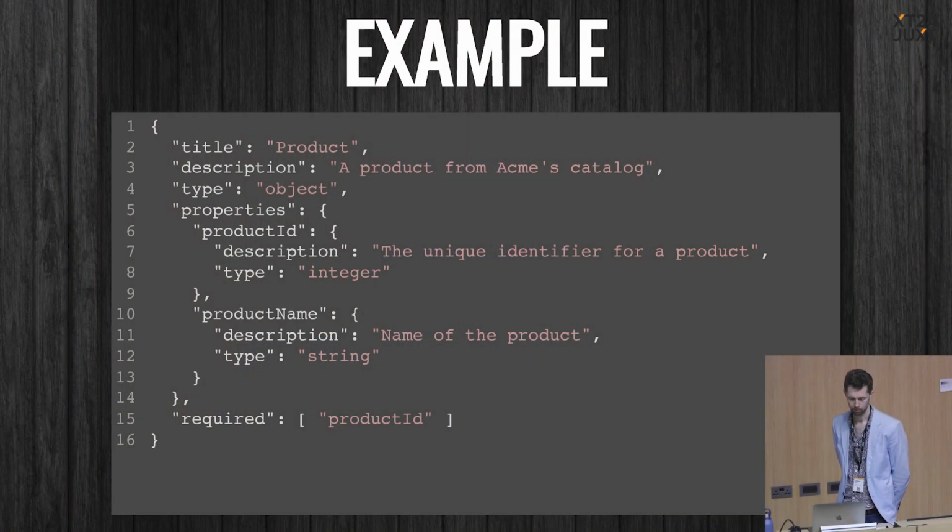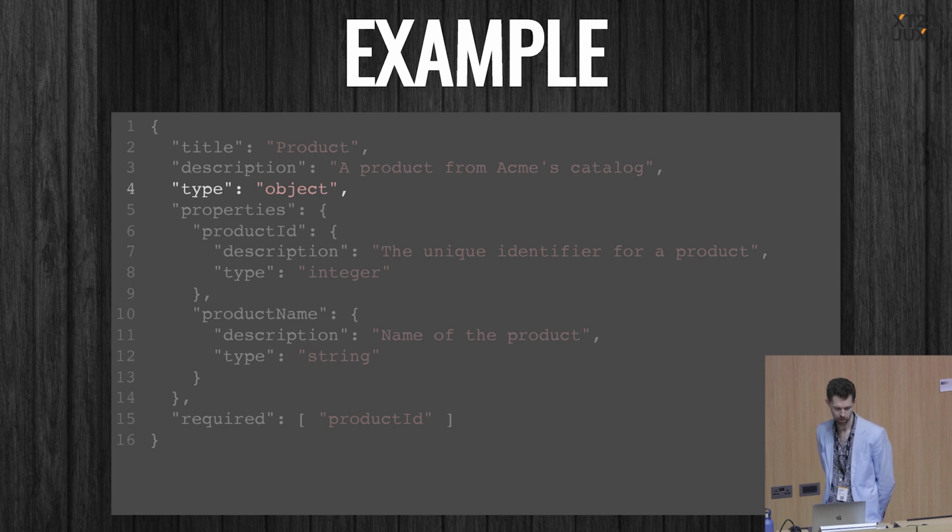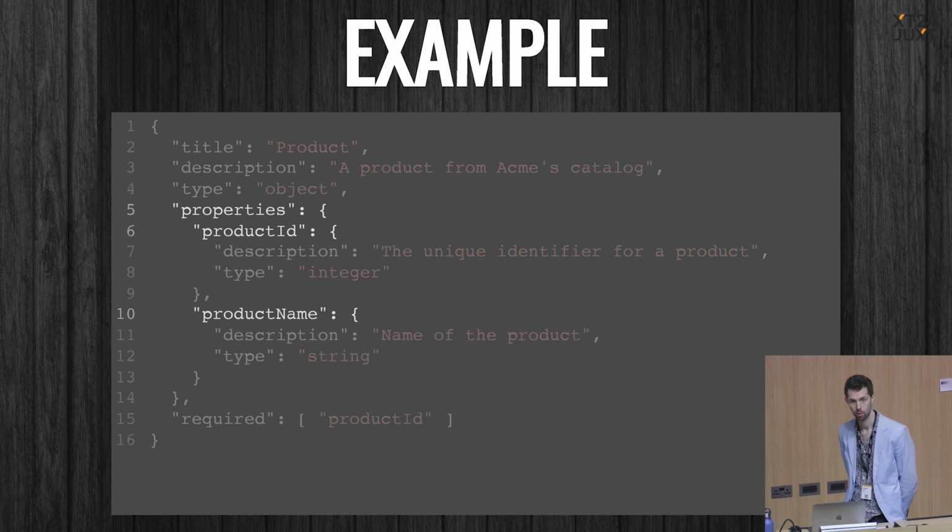Here's about the briefest example of JSON schema I could fit in on a slide. So this is a schema for a JSON object, which has a type object, has 2 properties, product ID and product name. And the type field tells us what their JSON types are. Integer, string, respectively. And we can also express things like optionality. To say product ID is required in this document. The omission of product name means it's an optional key.